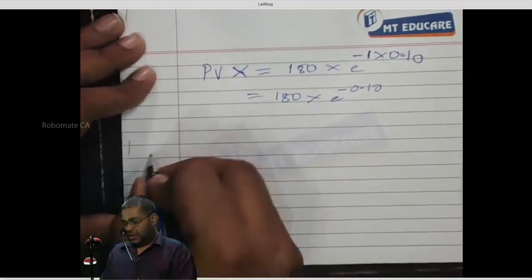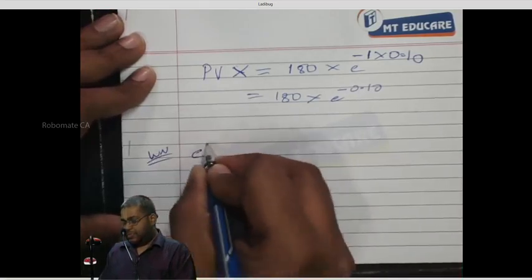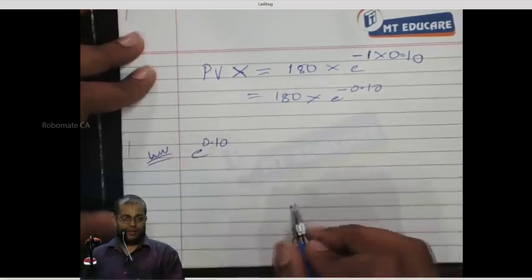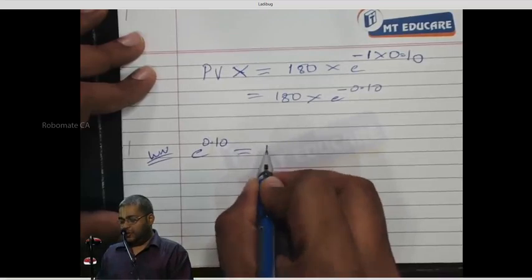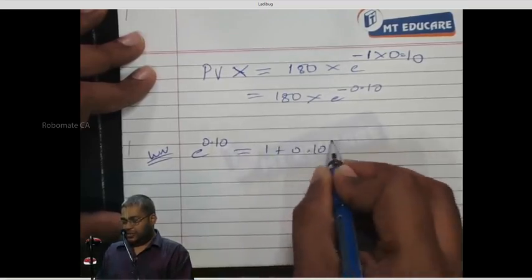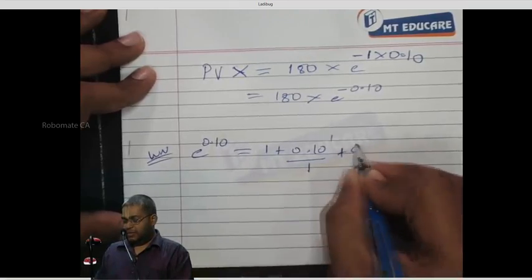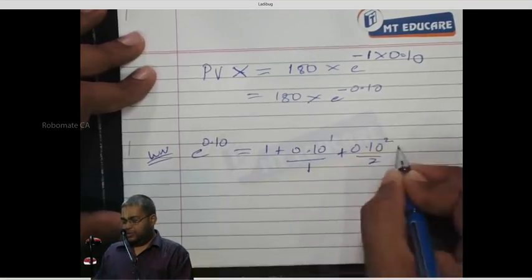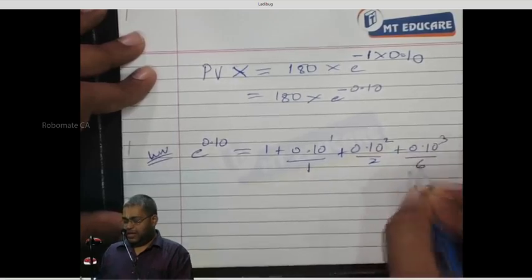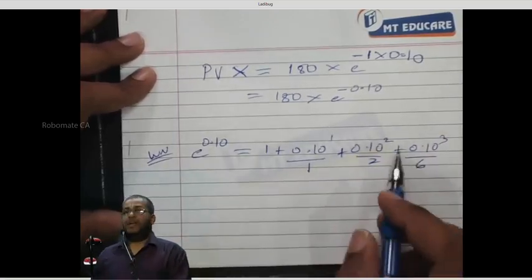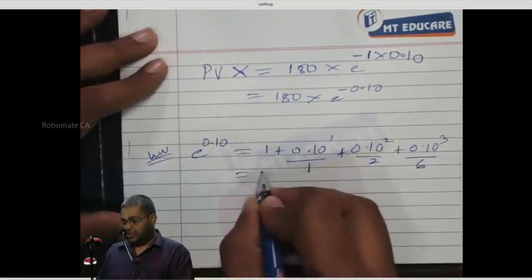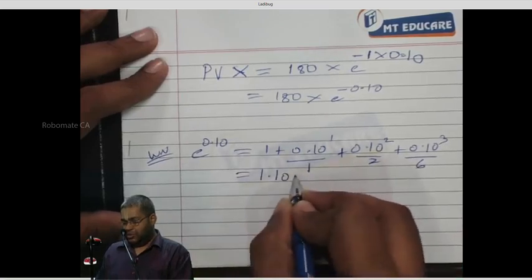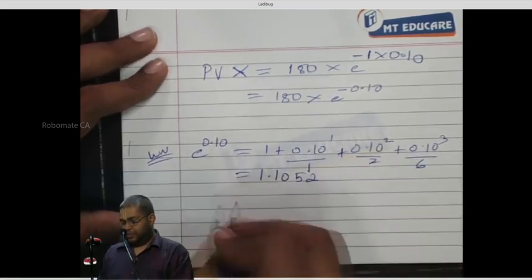Right? Working note. Let us do it. Working note. E power 0.10 is what? 1 plus 0.10 power 1 by 1, plus 0.10 squared by 2, plus 0.10 cube divided by 6, is equal to 1.1052.